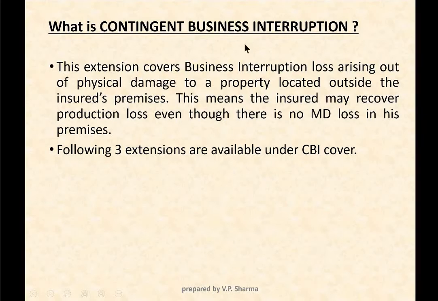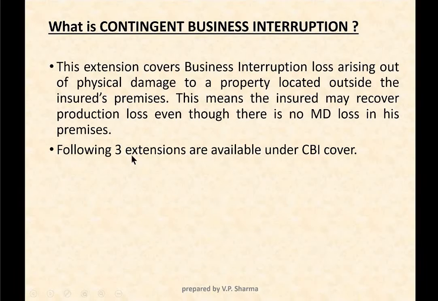In a normal BI cover, your material damage proviso says that the BI loss is payable only if the property located within the premises is damaged. But here it says located outside the insured's premises. This means the insured may recover production loss even though there is no material damage loss in his premises.